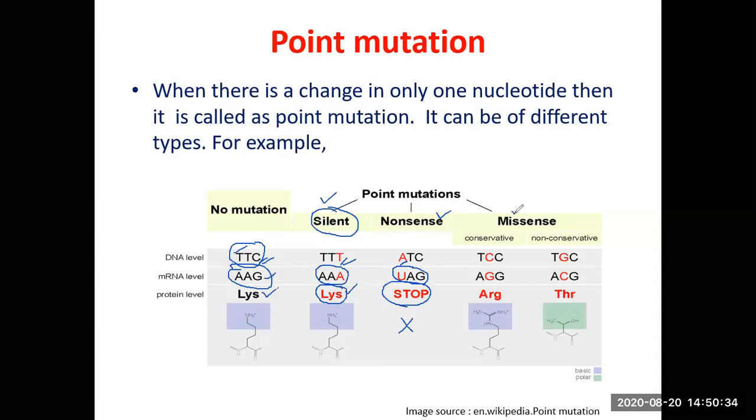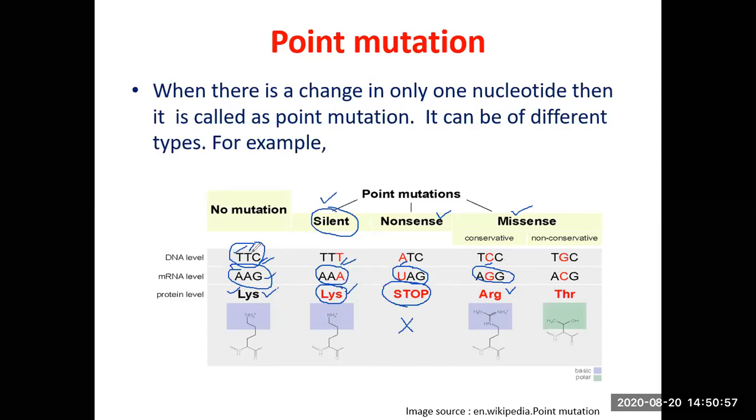The third one is missense point mutation. So let's say this central T has been changed to a C. So you have this nucleotide sequence in the messenger RNA, and this triplet of nucleotides codes for the amino acid arginine. The original codon was coding for lysine. Now this changed codon codes for arginine.